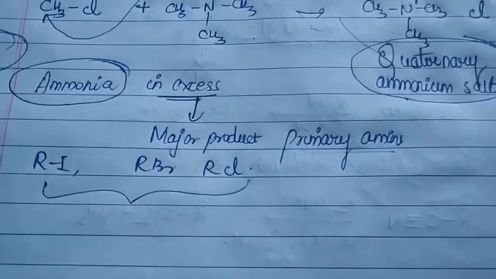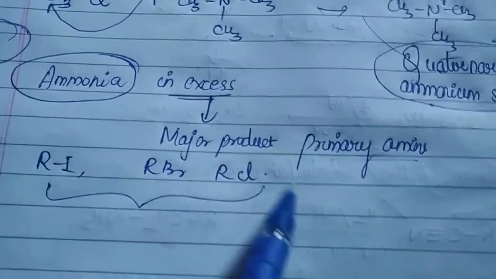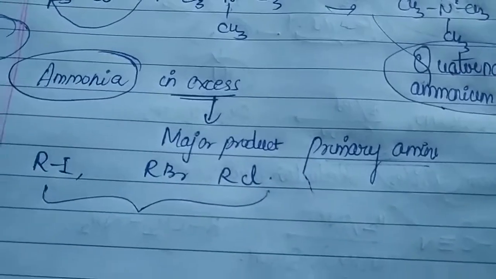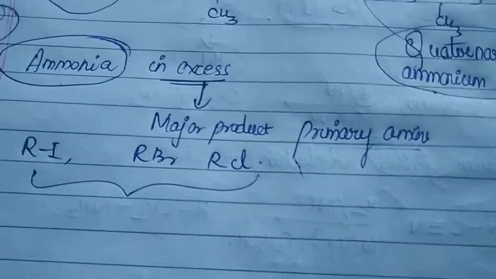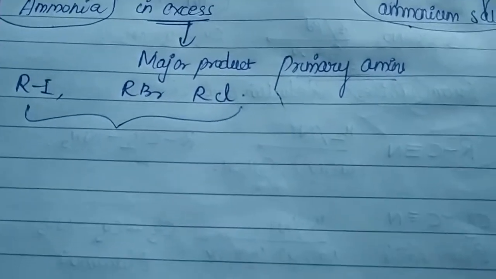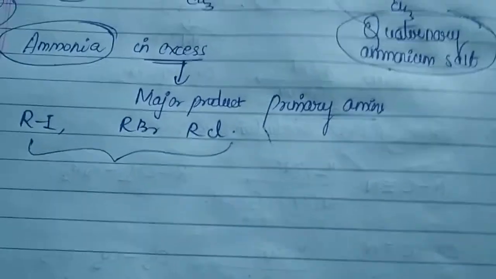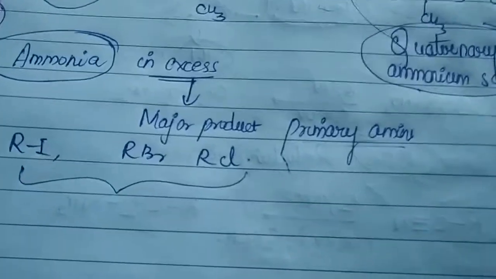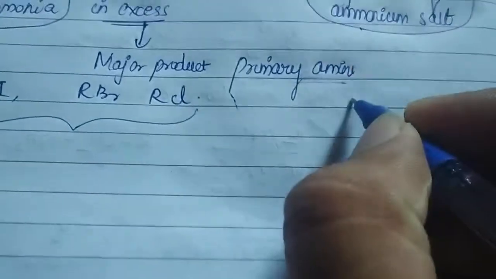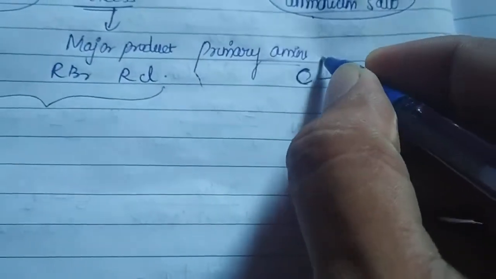And I am asking you which among these alkyl halides will react faster in the ammonolysis? Are you getting my point? Which among these alkyl halides will react faster in your ammonolysis? So in order to answer this question, one important concept you have to understand. Overall ammonolysis depends upon the breakage of your C-X bond.